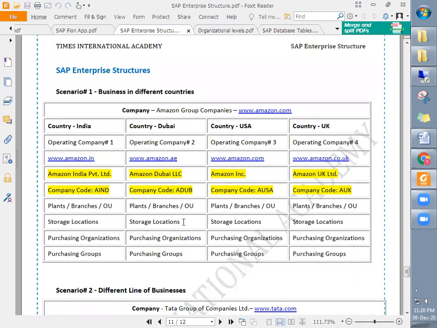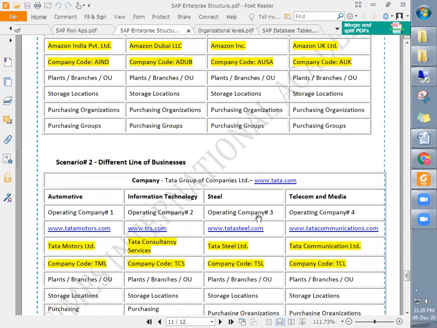Amazon has also entered into different businesses. For example, shopping, and the second thing is Amazon Prime, and various other businesses as well. Yes, different lines of businesses.